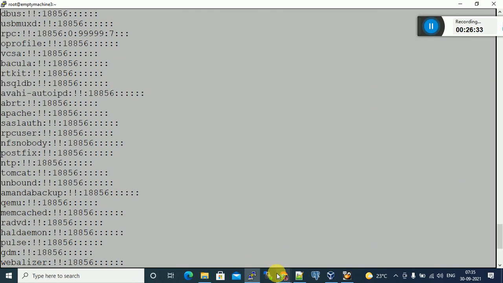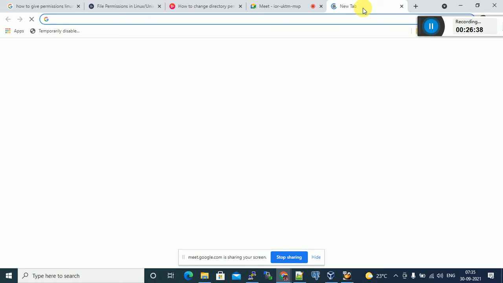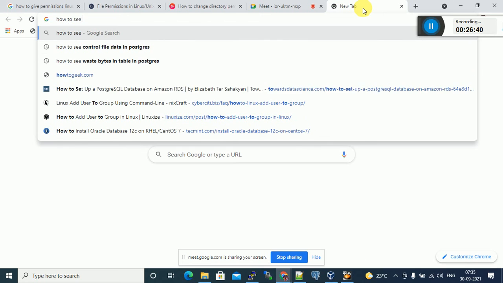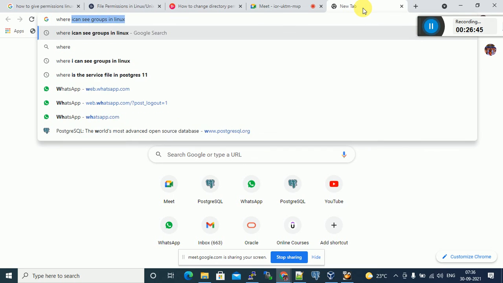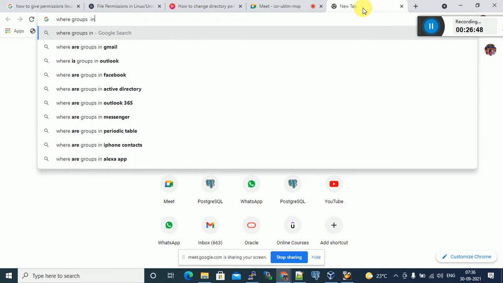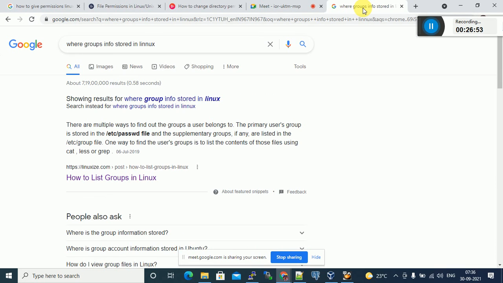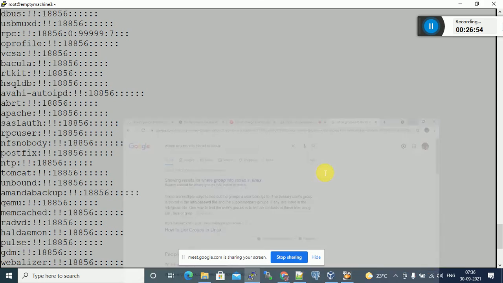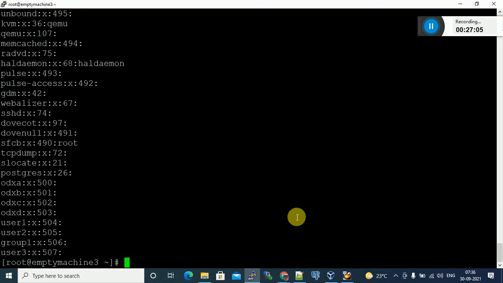So it is cat slash etc slash group only. You can see group1 is added.